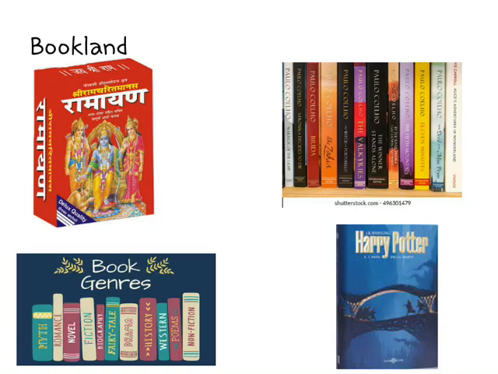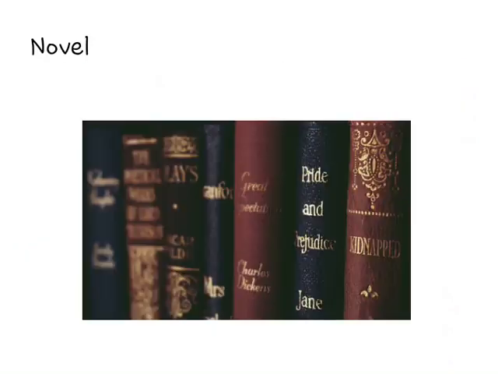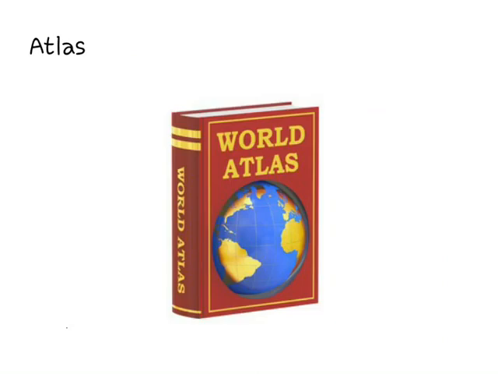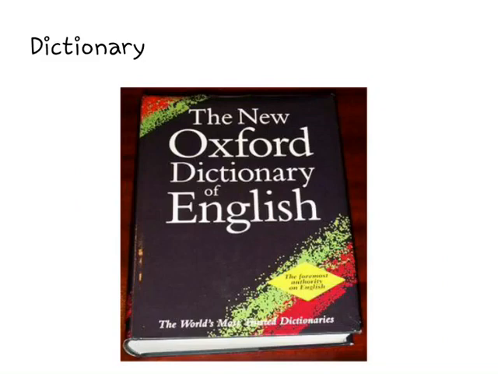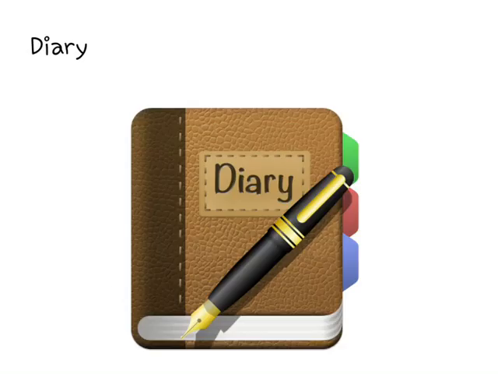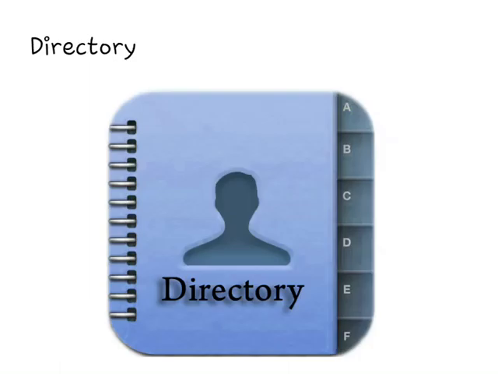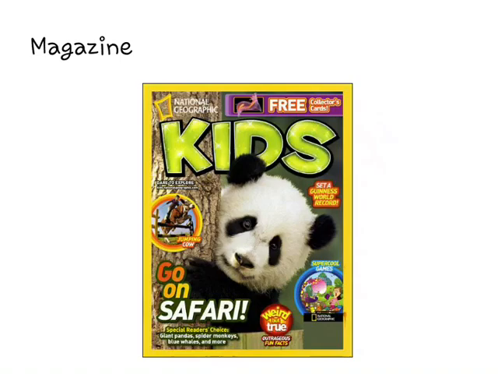So, before we start our today's topic, I would like to show you all different kinds of books such as album, novel, atlas, dictionary, encyclopedia, diary, catalog, directory, and finally magazine.